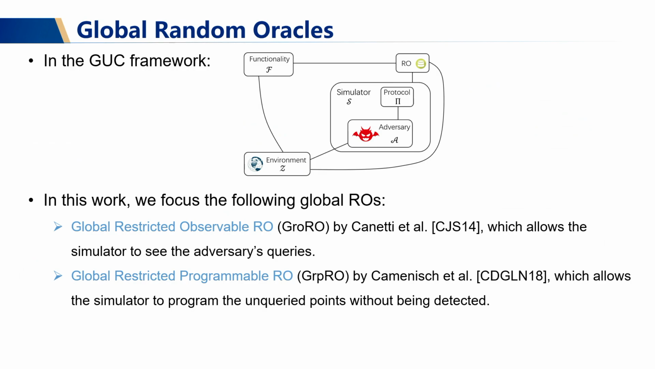More precisely, we will focus on two global random oracles in the literature, namely the Global Restricted Observable RO, short for GRRO, which allows the simulator to see the adversary's queries, and the Global Restricted Programmable RO, short for GRPRO, which allows the simulator to program the unqueried points without being detected.